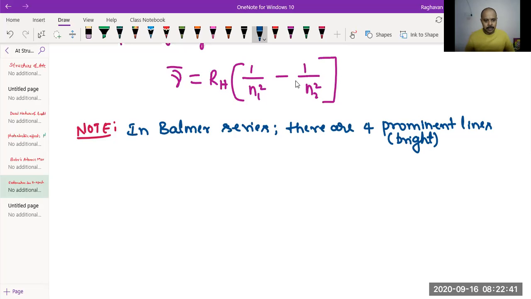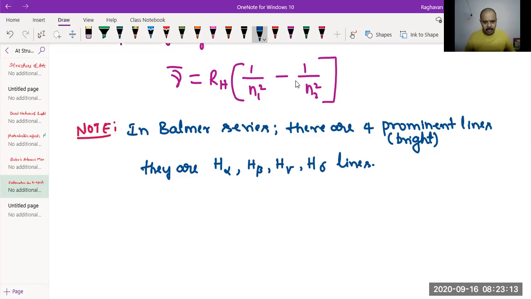So they are H alpha, you need to write the subscript below. So H alpha line, H beta, H gamma, H delta lines. These 4 lines are bright lines, they are called like that. And they are obtained by electron transitions.